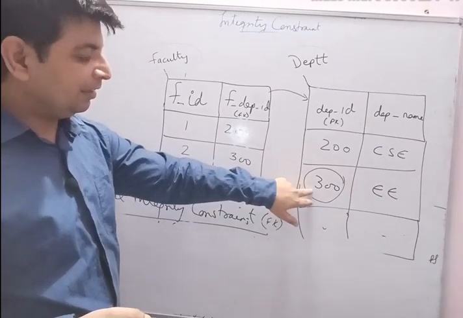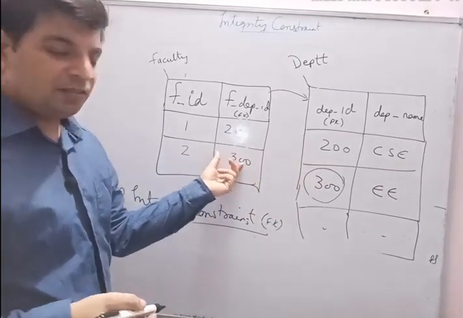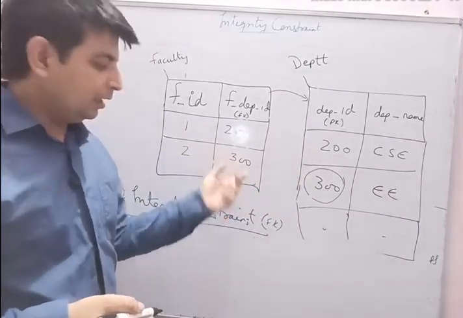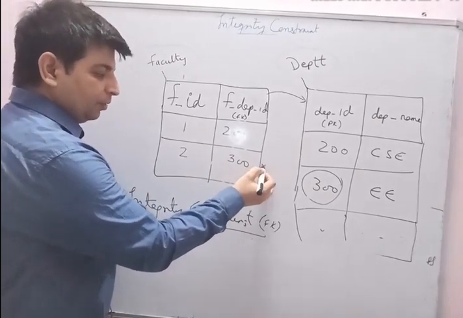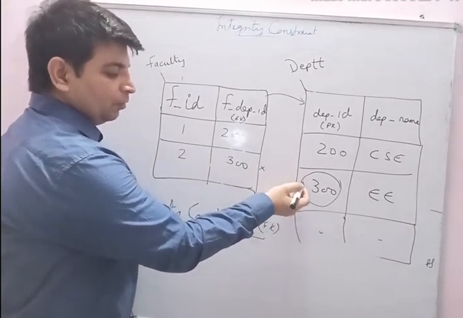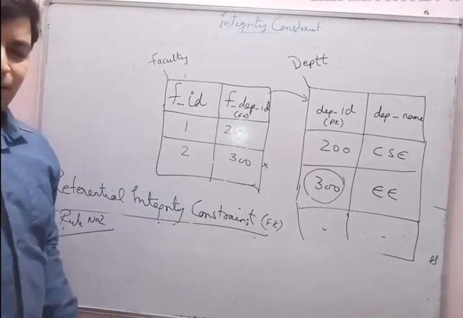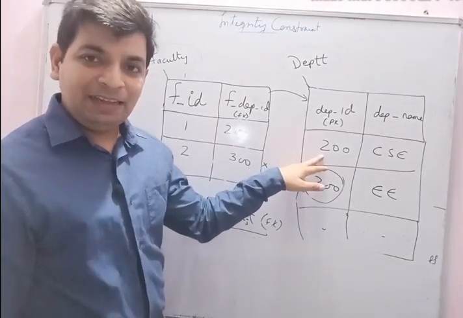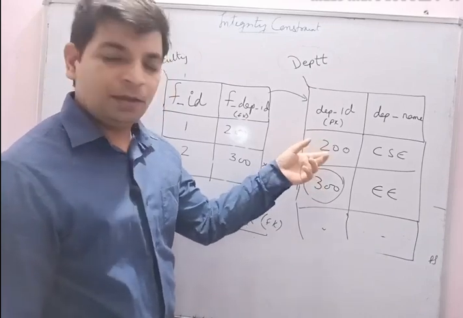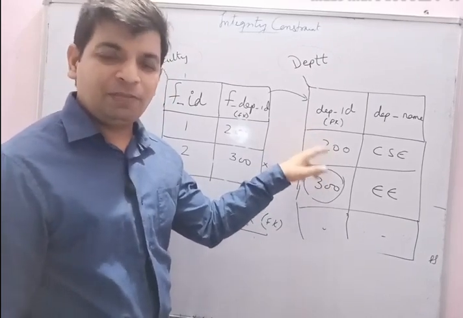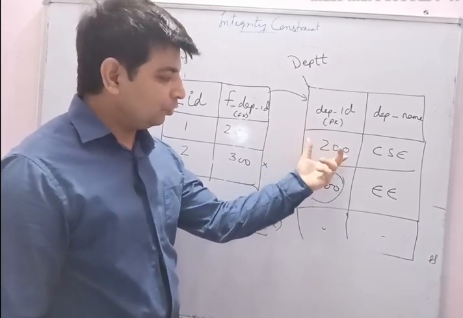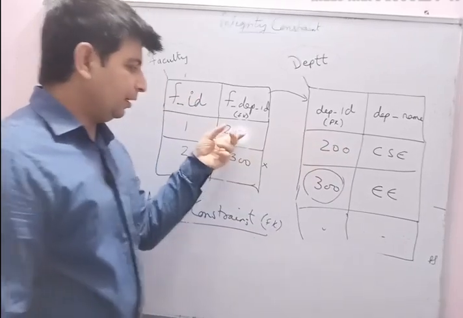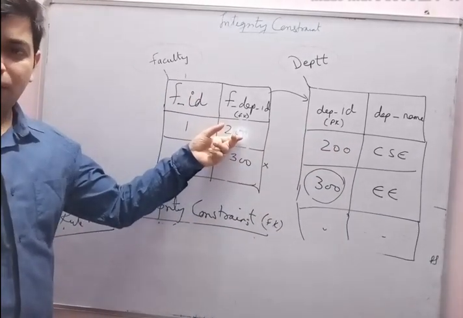If I do not remove this 300 from the foreign key table, then this value will not be deleted. Let me repeat. If I want to delete any value from the primary key table of the referred table, then I have to make sure that value is not there in the corresponding foreign key column.